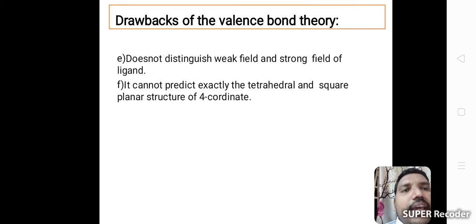The next drawback is that it does not distinguish weak field and strong field ligands. Next, it cannot predict exactly the tetrahedral and square planar structure of 4 coordinate complexes. These are the drawbacks of valency band theory.